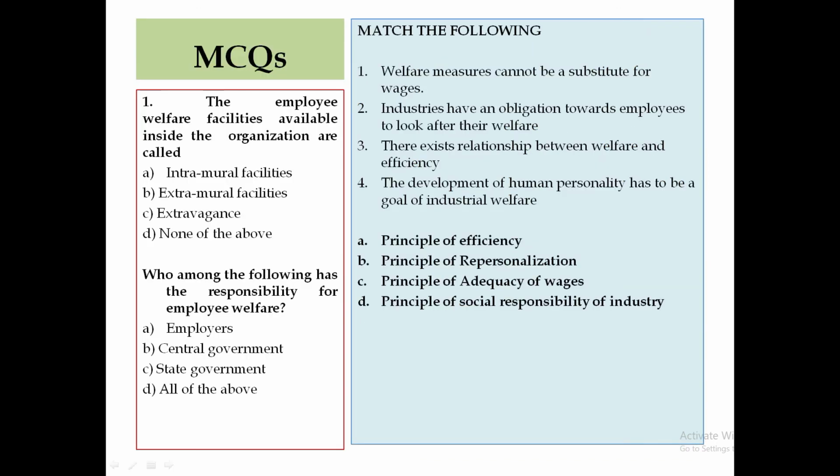So going back, these are a few MCQs which I have collected, so let's discuss. Number one, MCQs. The employee welfare facilities available inside. We know inside, which we have already discussed, and if you have followed me throughout this lecture, you know directly this is inside and this is outside. So the correct answer is A.